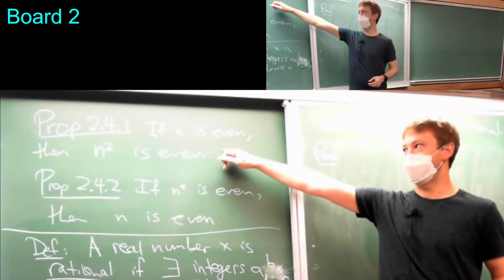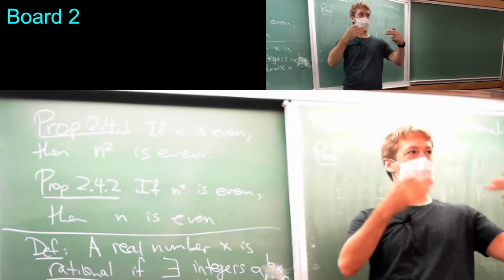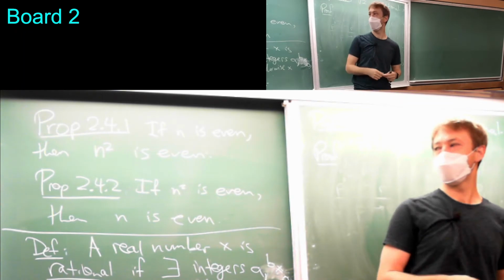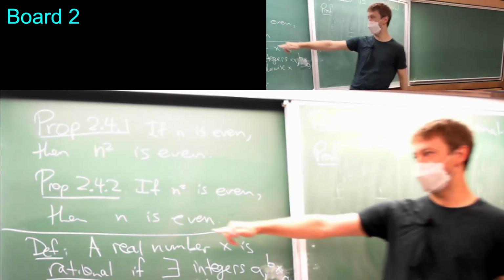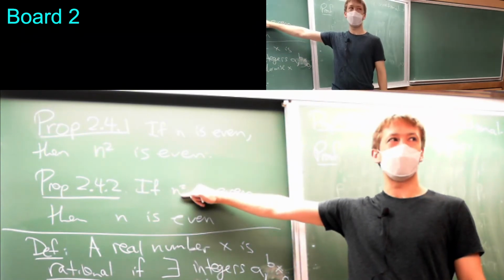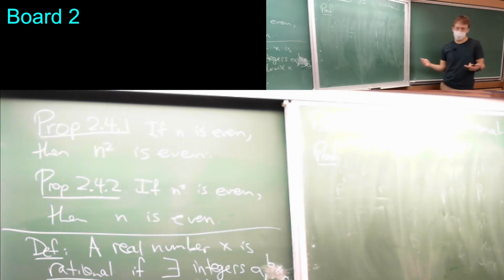We did this with a direct argument where we assumed the first part and derived that n squared is even. This one we did in a sort of backwards contrapositive way. We assumed n is odd. We proved n squared is odd, which is the contrapositive. So now we're going to see a third method.